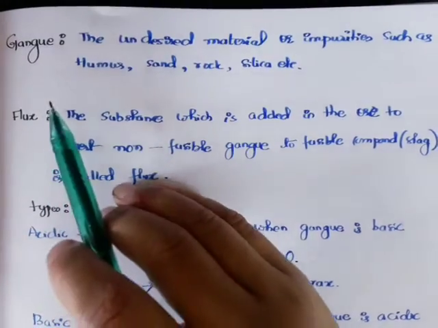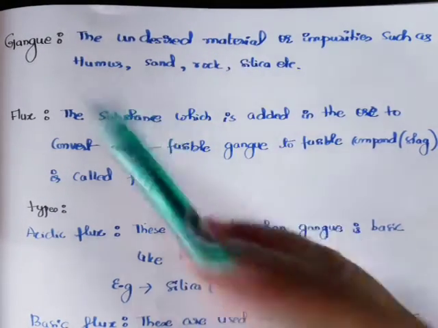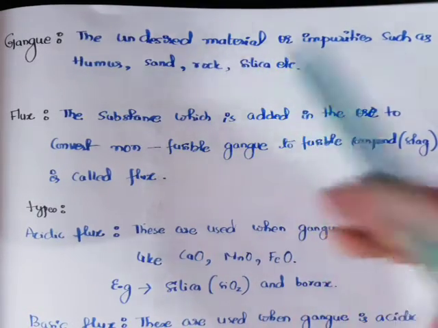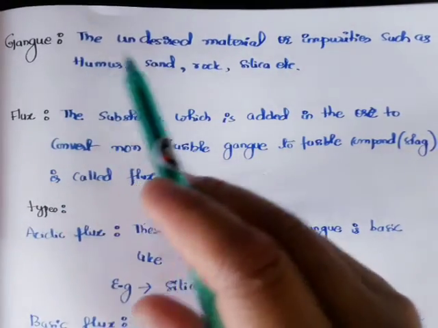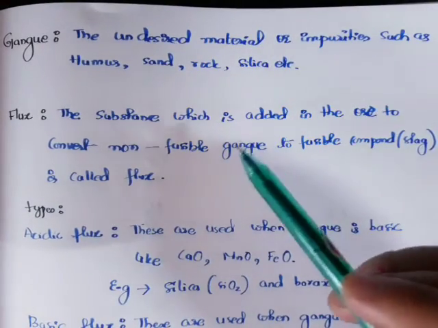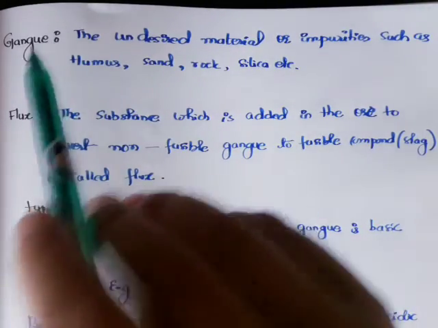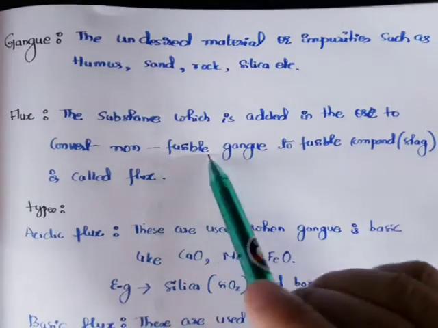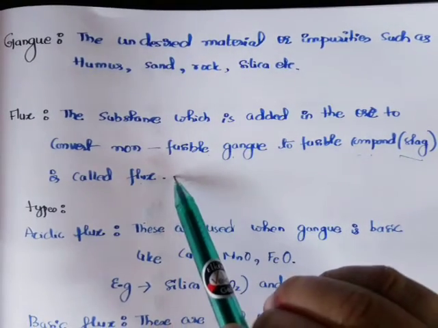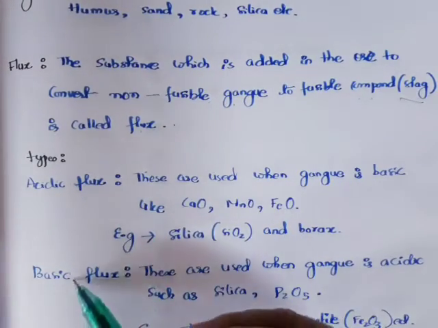Next is gangue. Whenever your ore is collected from the earth's crust, it usually consists of undesired materials or impurities. Those undesired impurities are called gangue, like humus, sand, rock, silica, etc. Again, flux is the substance which is added to the ore to convert the non-fusible gangue to a fusible compound called slag. Now flux is of two types, acidic flux and basic flux.